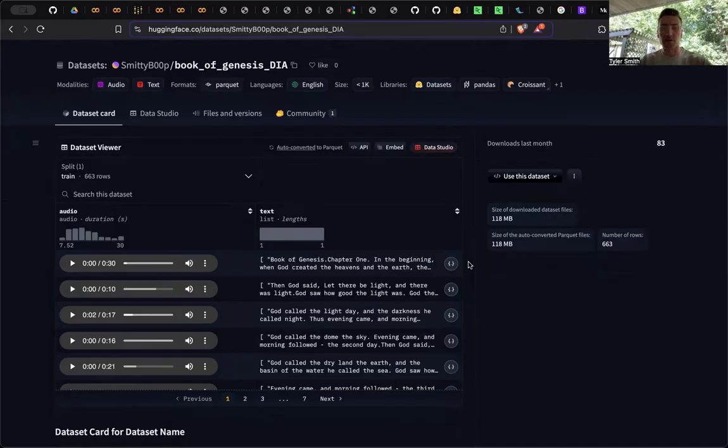Really, where I'm going with this is a simple application where you can upload an image with text in it, and that can then generate human-like audio from the text that's been extracted. This data set, like I said, has been generated.